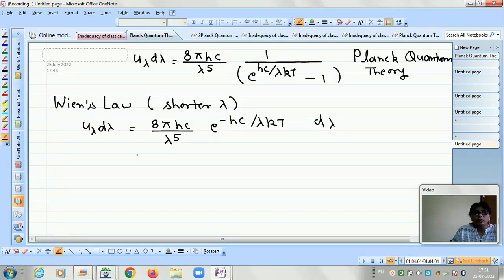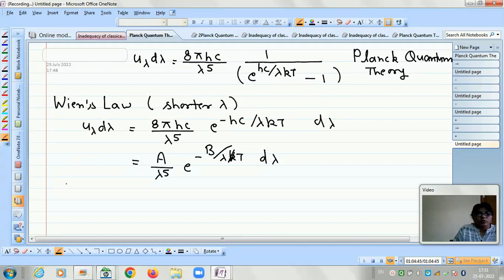The previous result was a upon lambda to the power 5, and then e to the power minus b, some constant, upon lambda t. I think it was e to the power minus b upon lambda t, because k is included in this hc in the constant. So it is e to the power minus b upon lambda t, into d lambda. So this was the Wien's law. So we can deduce Wien's law using Planck quantum theory in the shorter wavelength region.